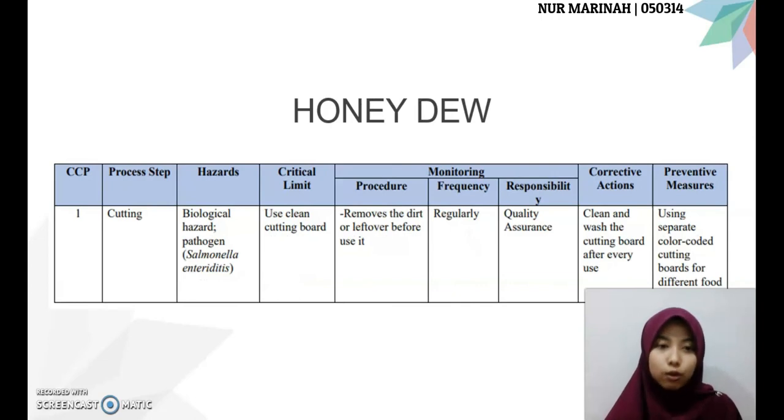The last one is honeydew, the cutting process. For the critical limit, use clean cutting board. For the procedure, remove the dirt or leftover before using. It should be done regularly by the quality assurance. For the corrective action, clean and wash the cutting board after every use. For the preventive measure, use separate color-coded cutting board for different food groups.